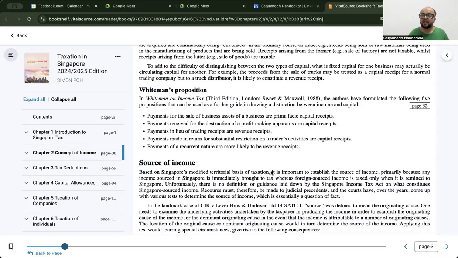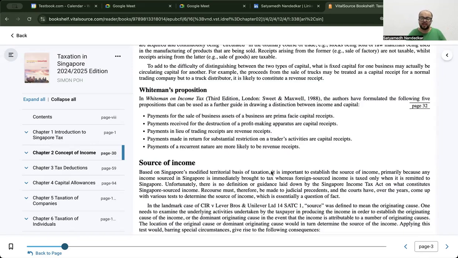The answer is no. That is a capital asset that I sell when I have reached the end of its useful life, or it is something that I sell and then purchase something in replacement. Those are capital receipts and they would be taxed as capital gains. On the other hand, if my business is buying and selling bed sheets, for example, then that becomes my revenue receipt. That is, it gets taxed as income.